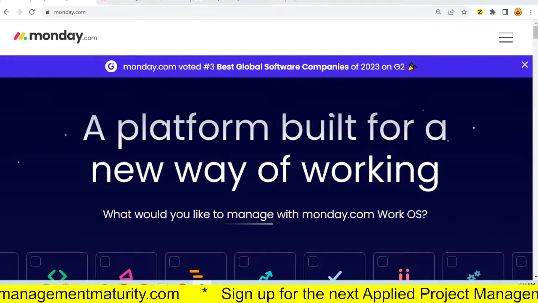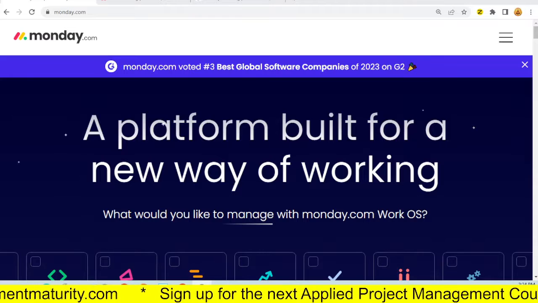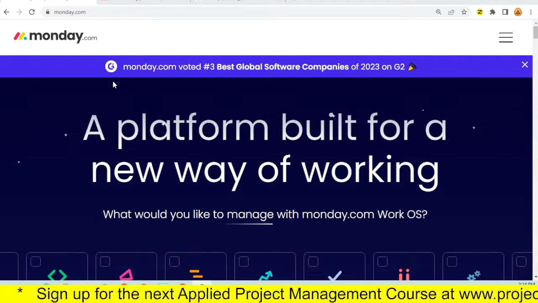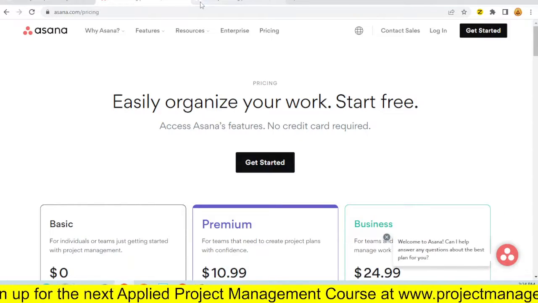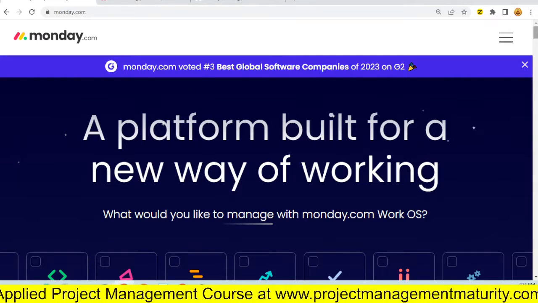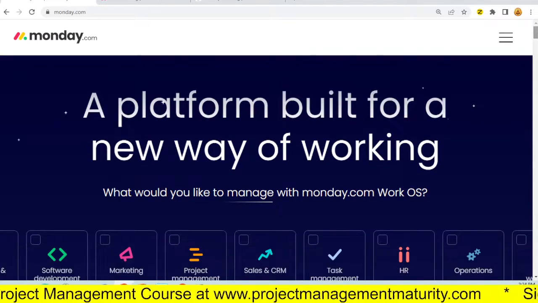Today, we're going to take a look at three of the resounding names in project management software space. We're going to take a look at Monday.com, Asana.com, and Clickup.com. So let's jump straight in to where everyone goes first, right?